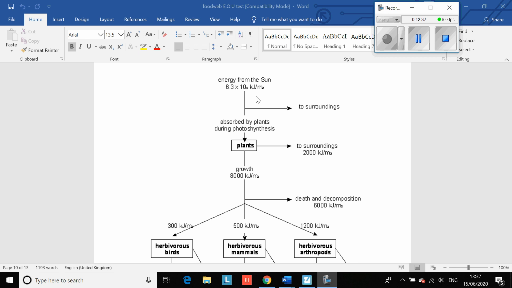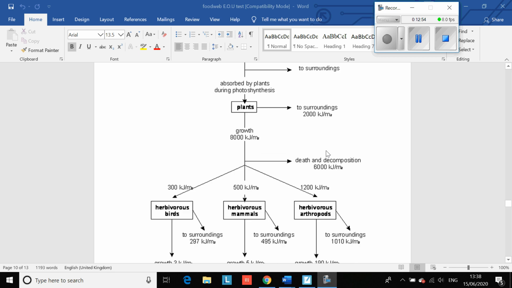Okay, so this is how much energy comes in, but this shows you how much is actually taken in by the plant. Now, 8,000 of it is used by the plant, but 2,000 is taken in but lost to the surroundings because plants give off energy as well. So the total was 10,000.